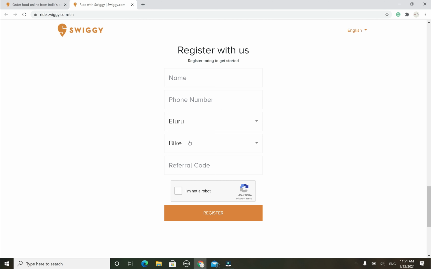You can select what type of vehicle you have, and in case you have any referral code, you can enter the referral code. Otherwise you can click on I'm not a robot, which is a captcha. I'm just giving you a sample of what you're supposed to enter. You can enter your phone number here, and you can click on register. I just entered a sample phone number, 3 4 6 7 8 9 10. Once you enter this, click on register.